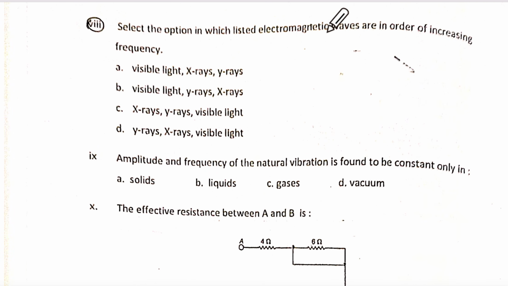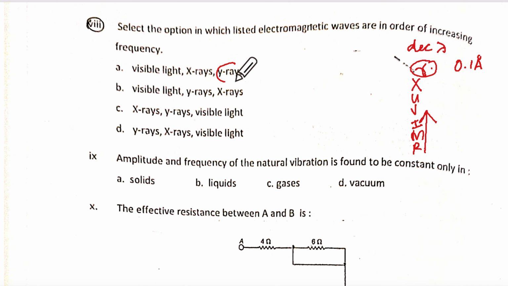Now this one. They are saying increasing order of frequency means decreasing lambda. Decreasing lambda means going towards gamma from here. Gamma is going to be 0.1 angstrom, correct? So we'll have the order: radio, microwave, infrared, visible, ultraviolet, X-ray, gamma, correct? So gamma should be the last one. Gamma is here, the last one. Can you see that? So visible, X-ray and gamma is the correct one. Understood how to go about it? Those who are confused, make sure that you write this.